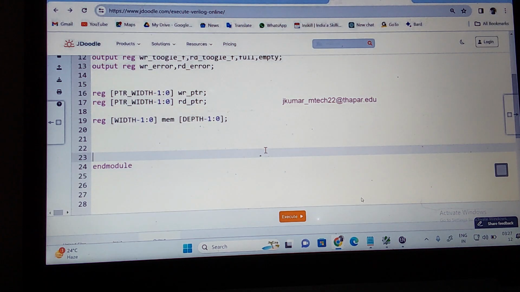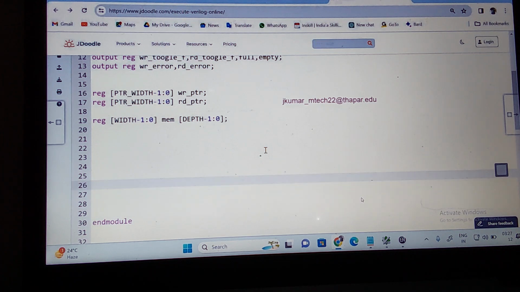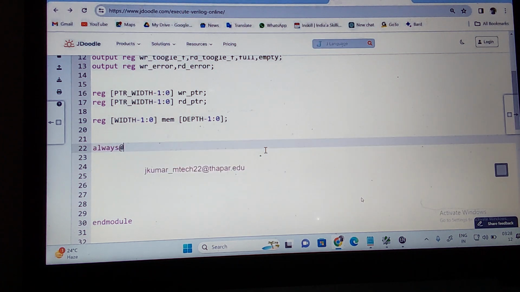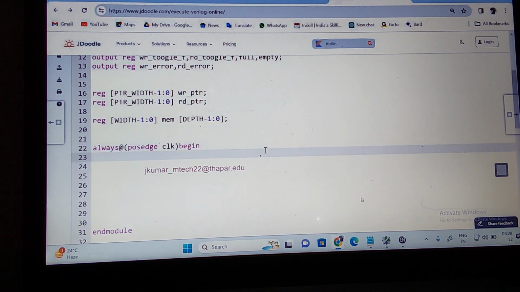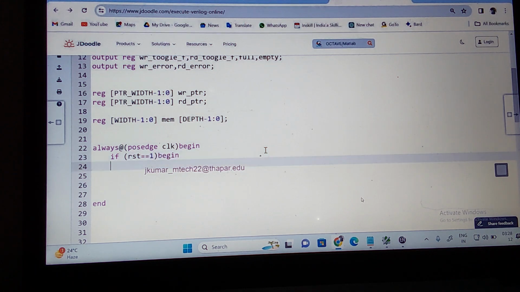So what does the program start with? I can go with an always behavioral model. Always at the positive edge of the clock. What do I want to do? Begin. Let us do it now. Begin again. What do I want to do? If my reset is equal to 1, begin. What do I want to do?